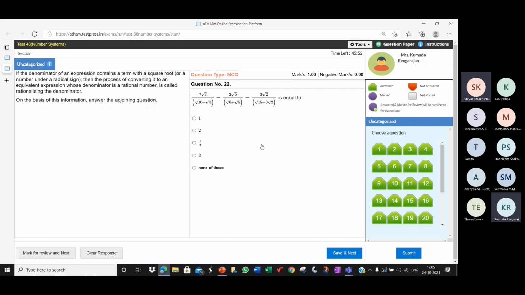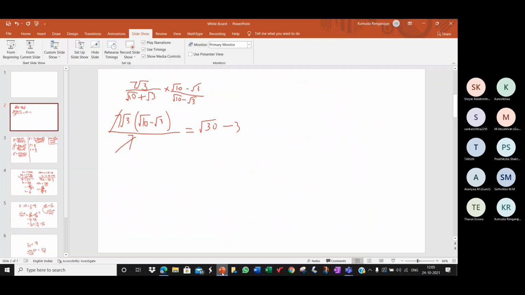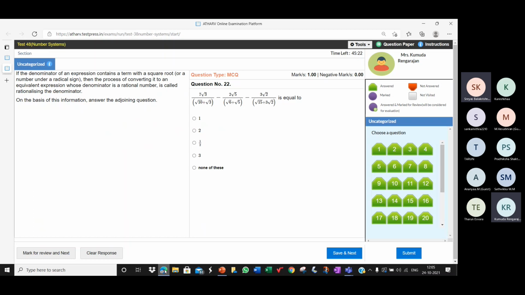Yeah, for the second one. Ma'am, it's a bit confusing. I got 2 root 30 minus 10. Let me go back, I don't understand. What is it? 2 root 30 minus 10, ma'am. Oh, you're talking about the next one. Yeah, 2 root 30 minus 10, correct. The next one is 2 root 30 minus 10.